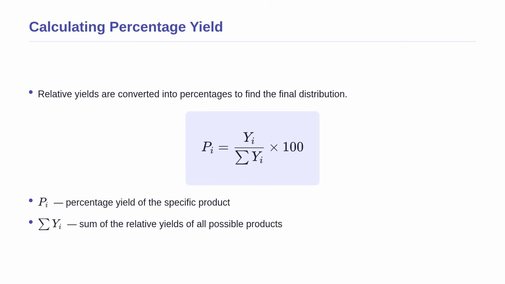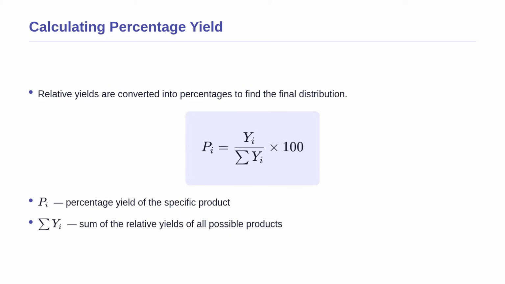Now that we have calculated the relative yield, we need to convert it into a percentage to understand the final product mixture. The formula for percentage yield is P sub i equals Y sub i divided by the sum of all Y sub i, all multiplied by 100. In this equation, P sub i stands for the percentage yield of our specific product.